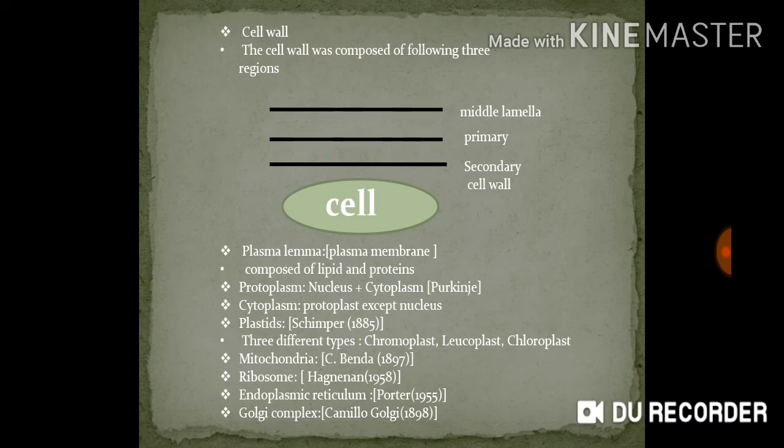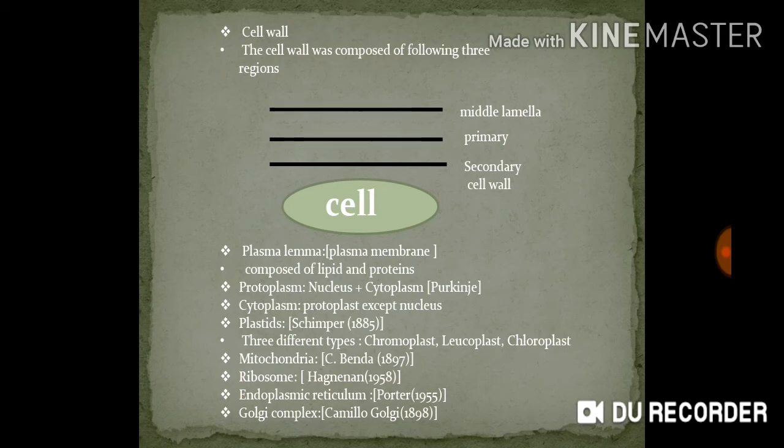Mitochondria. Mitochondria is the powerhouse of the cell. It was named by C. Benda in 1897. Why is it called the powerhouse of the cell? Because the ATP molecules, which are the energy sources, are formed in the mitochondria during aerobic respiration.